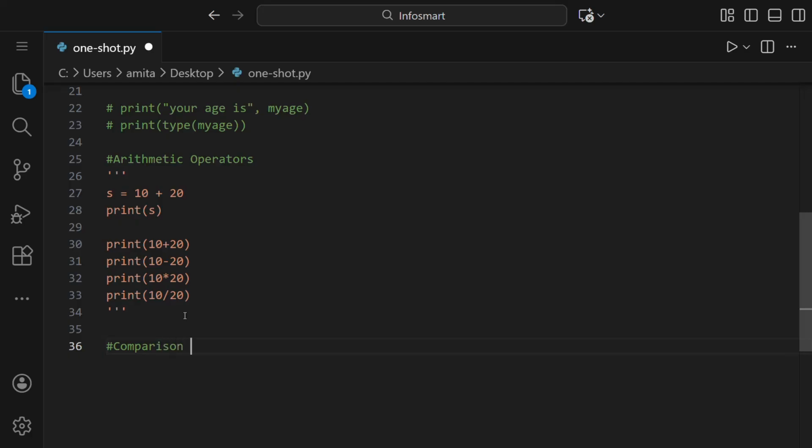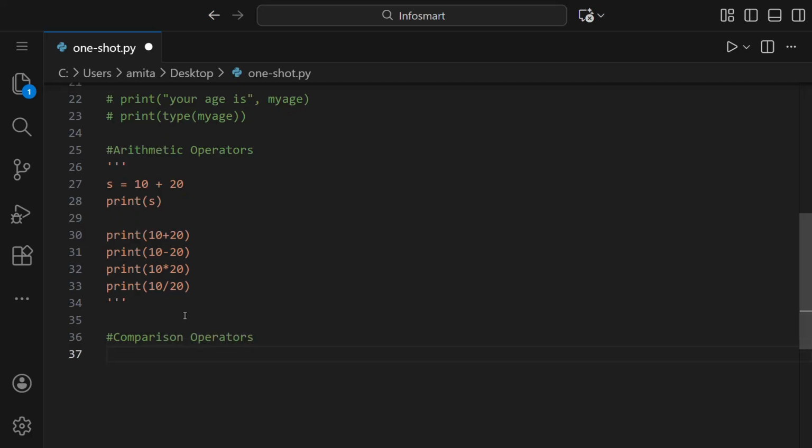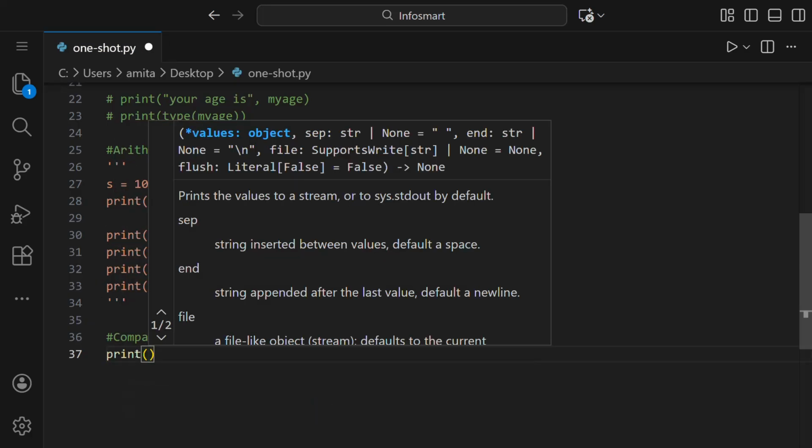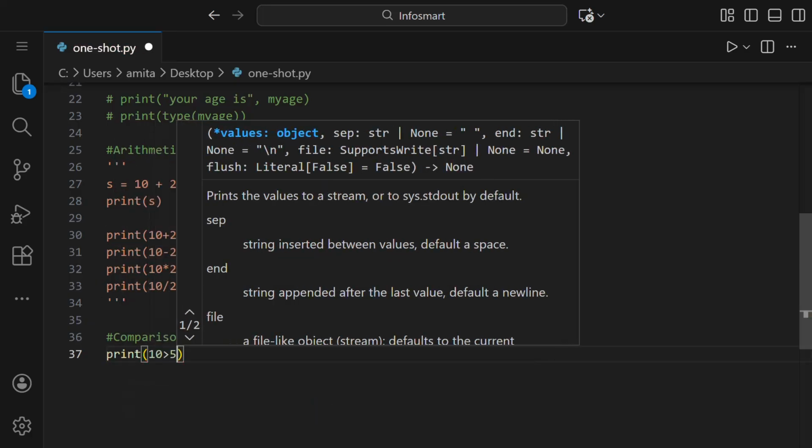Next, we can see the comparison operators. In comparison operators, we can either take a variable like we have written here, assign a value to it and then print it, or we can directly print. So let us print directly 10 is greater than 5.